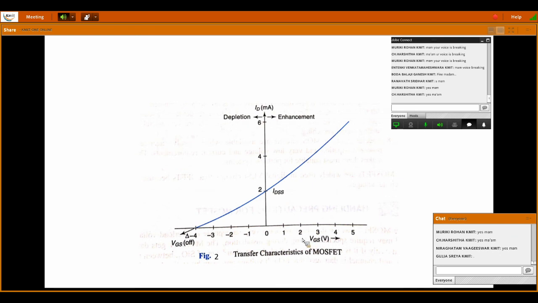When VGS is positive and increasing, the current is increasing. This is nothing but the enhancement side. And if VGS is decreasing, then the ID is decreasing. This is nothing but depletion mode. So this graph is called the transfer characteristics of MOSFET.